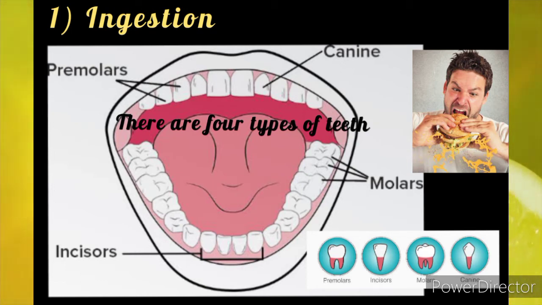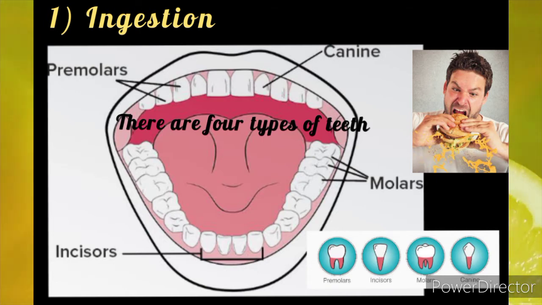Next, number 2, the canines. The canines are sharp teeth present next to the incisors on both the sides. The canines are the teeth used to shred or pierce and tear food. The canines are arranged on each side of the incisors. Both children and adults have 4 canines, 2 at the upper jaw and 2 at the lower jaw.